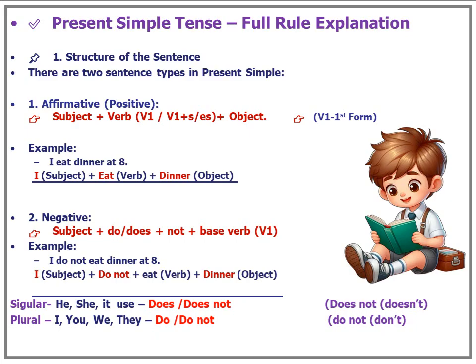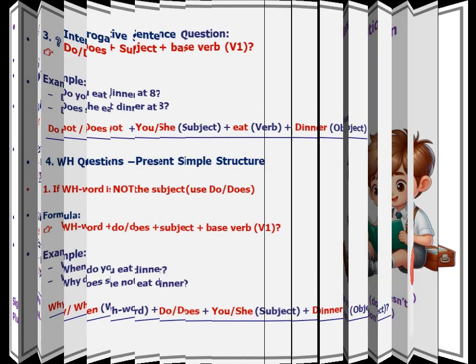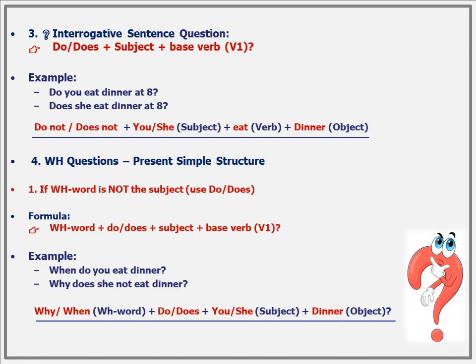In present simple tense, we have different ways to make sentences. When we say something that happens regularly, we use a positive sentence like, I eat dinner at 8. I is the subject, eat is the action, verb, and dinner is the object. If we want to say it doesn't happen, we make a negative sentence like, I do not eat dinner at 8. Next we study the interrogative sentence, the question: do/does plus subject plus base verb, V1.